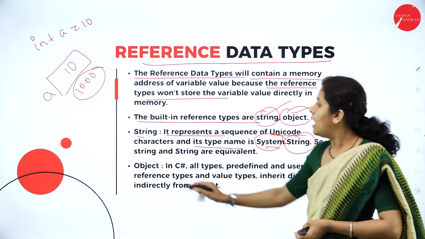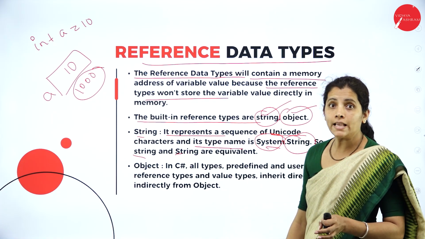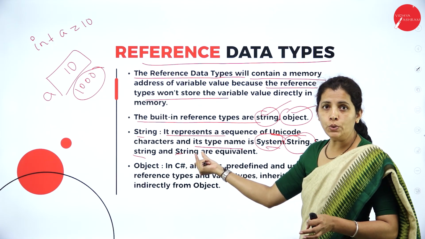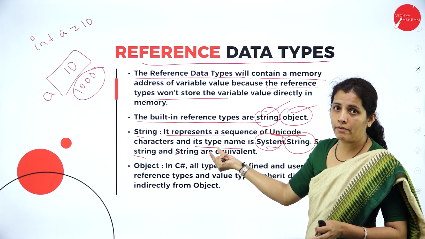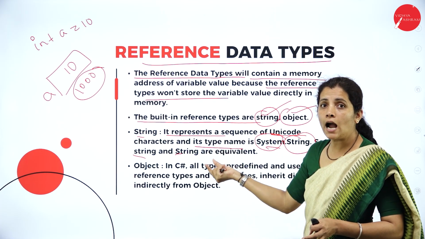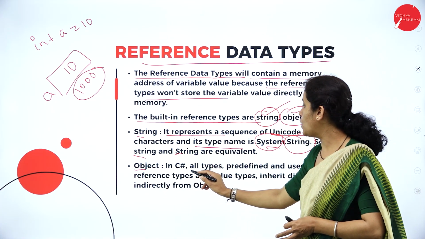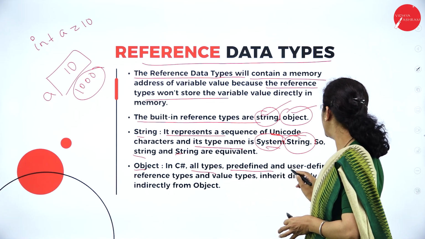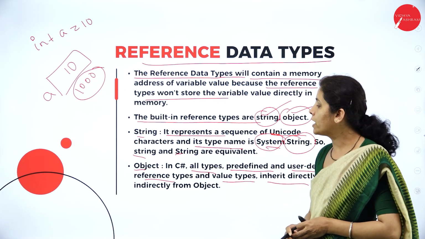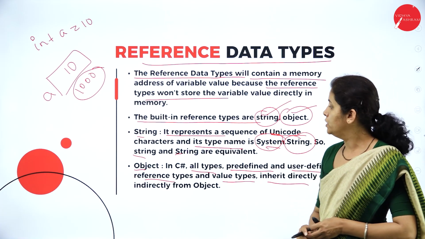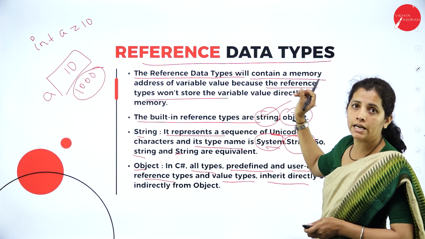Now I can have lowercase string and uppercase String. See here, I told you that C# is a case-sensitive programming language. Certain keywords start with an uppercase letter. And object: in C#, all types, predefined and user-defined, reference type and value type, inherit directly or indirectly from object. So object and string are both examples of reference data types.